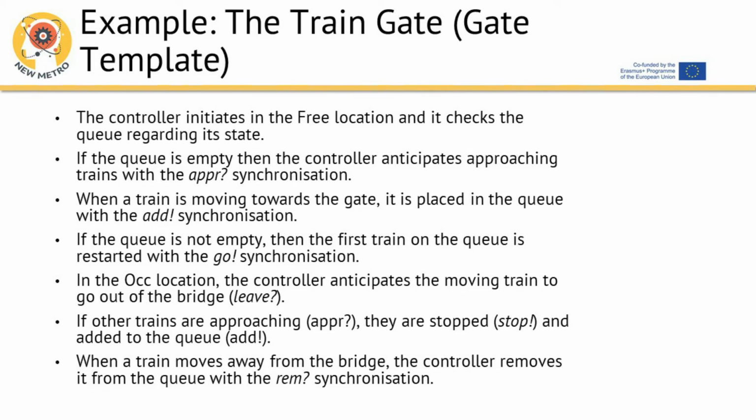In the OC location, the controller anticipates the moving train to go out of the bridge, leave. If other trains are approaching, they are stopped, stop, and added to the queue, add. When a train moves away from the bridge, the controller removes it from the queue with the rem synchronization.